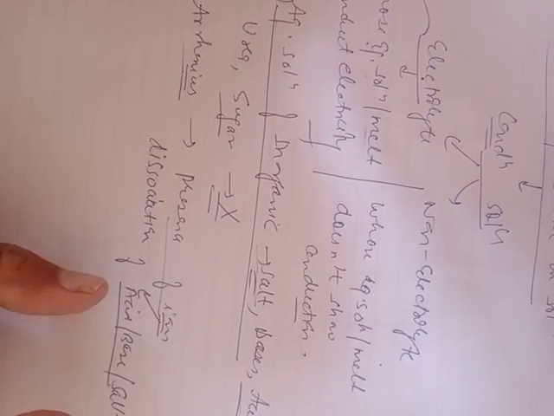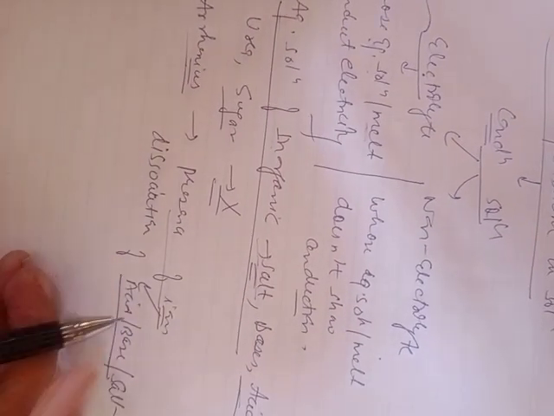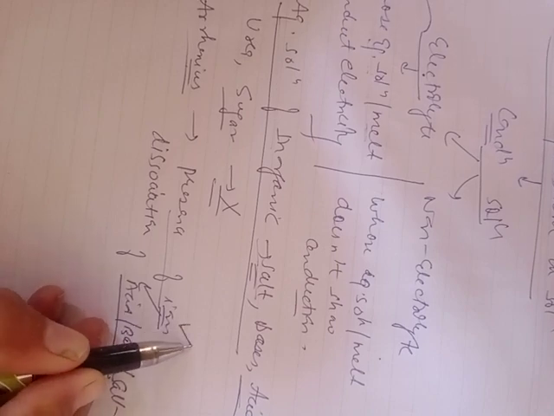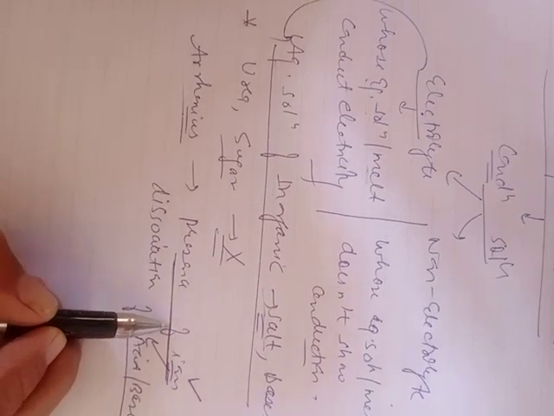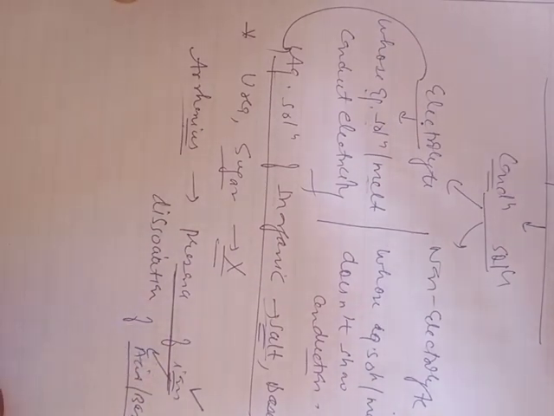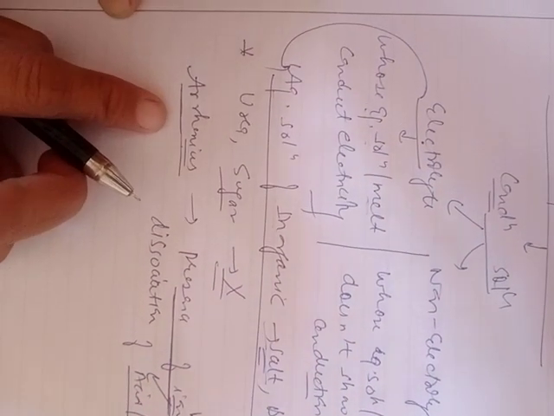If these substances undergo dissociation, they show production or presence of ions. So due to the presence of these ions, the compounds act as electrolytes. This concept was given by Arrhenius.